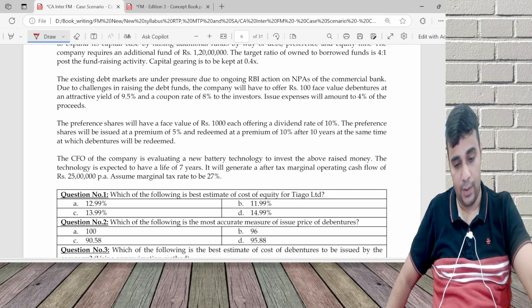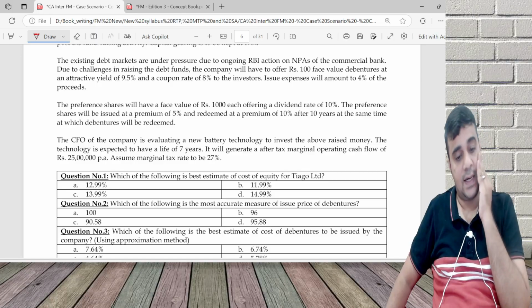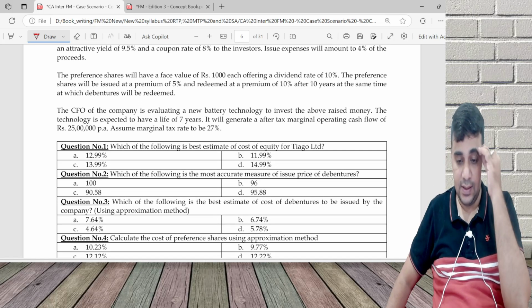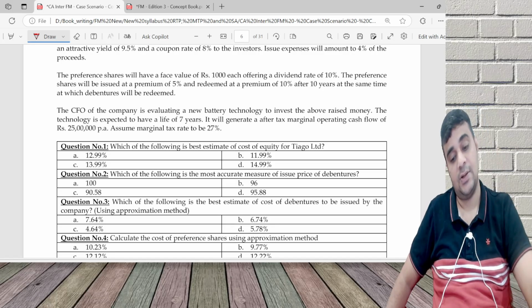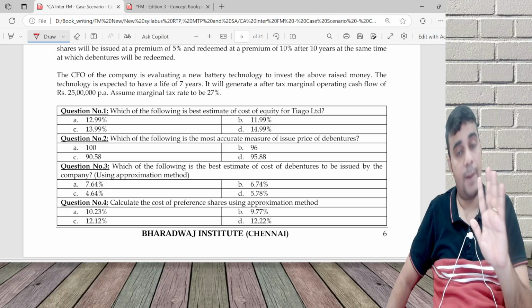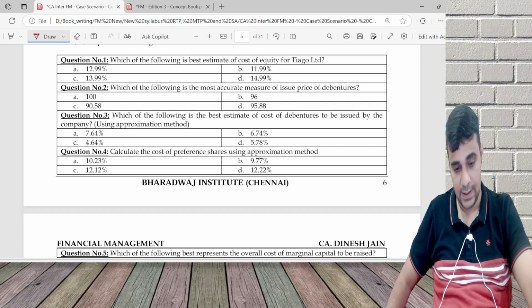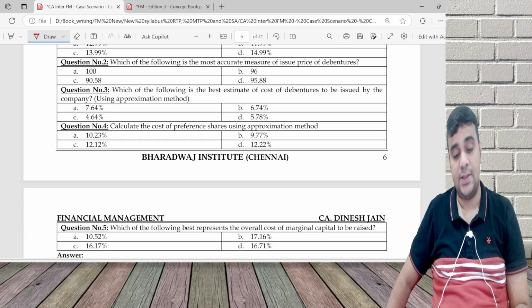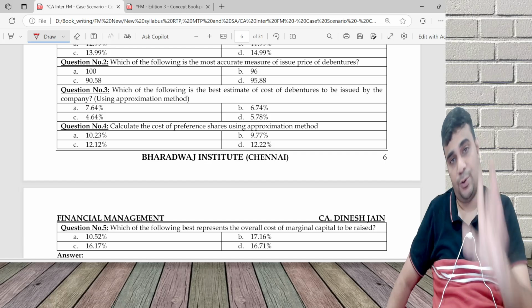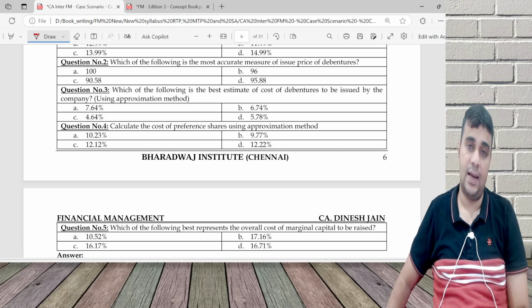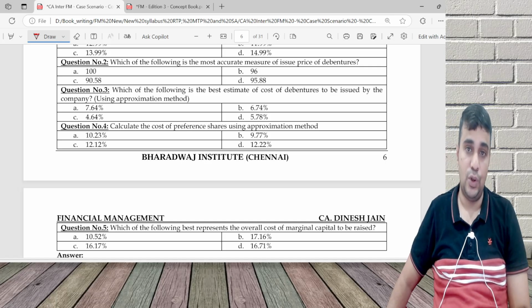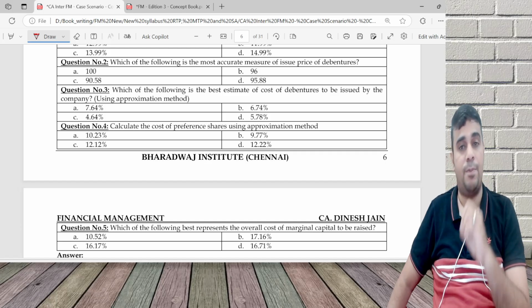Let's first look at the requirements. Cost of equity is asked. Issue price of debenture is asked. Then cost of debenture is asked. Cost of preference is asked. Approximation method, and overall cost of marginal capital. This WACC part, I'm not going to do the calculation. You will understand why we are not doing calculation of WACC and how can we answer without doing calculation, because the question did not give proper choices here.